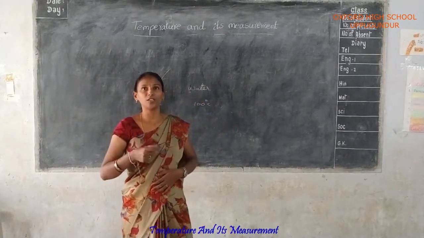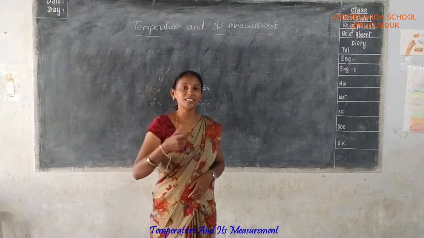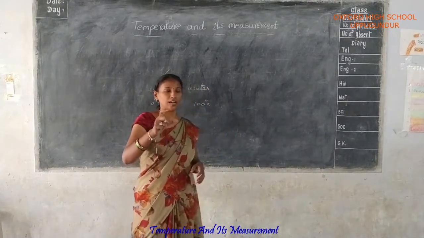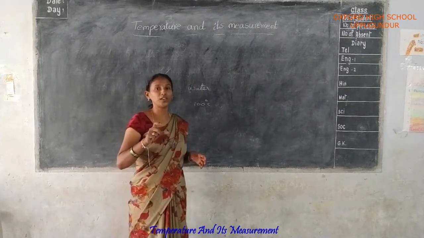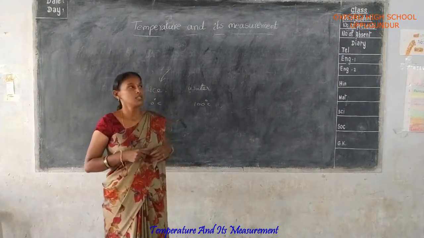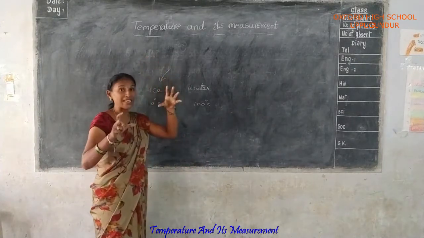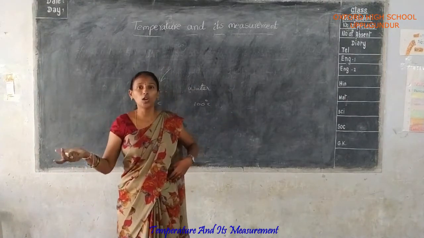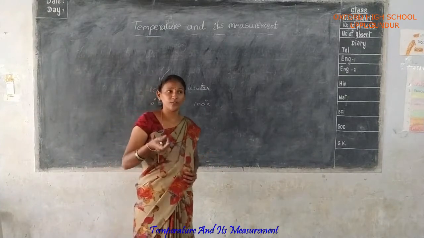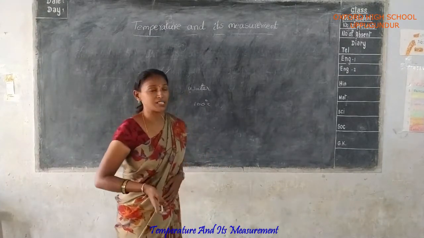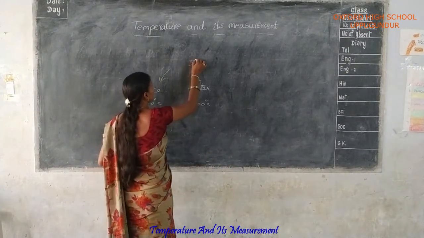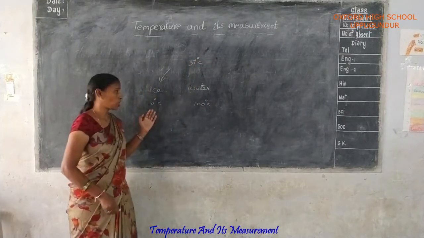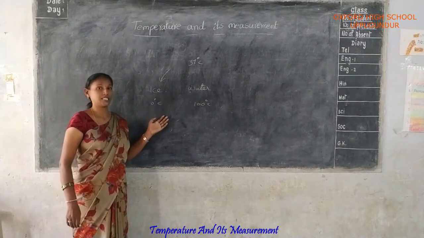One more example: ice cream, which you consider a very cool condition. Yes or no? When you touch the object, you feel it is very cool. So temperature is mainly the degree of hotness or coldness of anything. For example, your body temperature is considered to start at 37 degrees Celsius only. Yes or no? But actually, the starting temperature is considered 0 degrees Celsius. Yes or no?